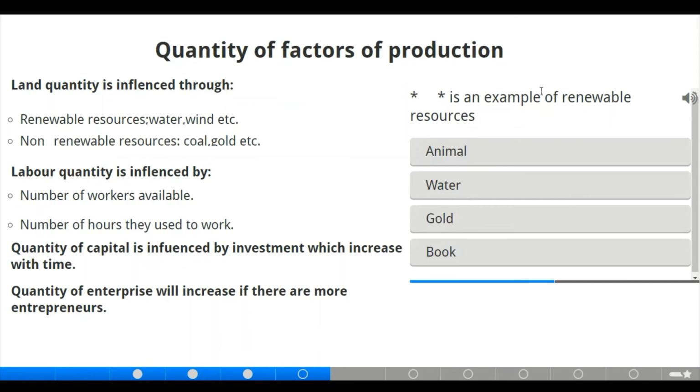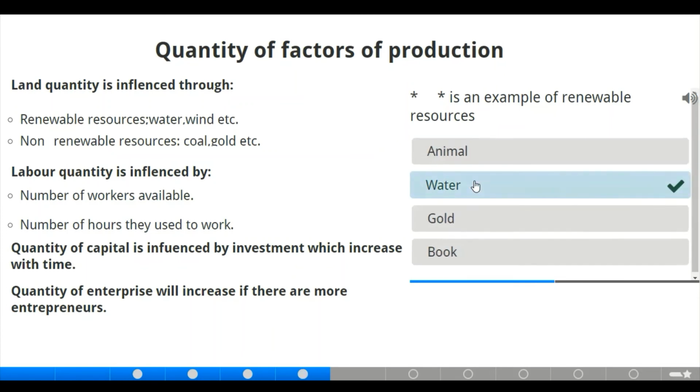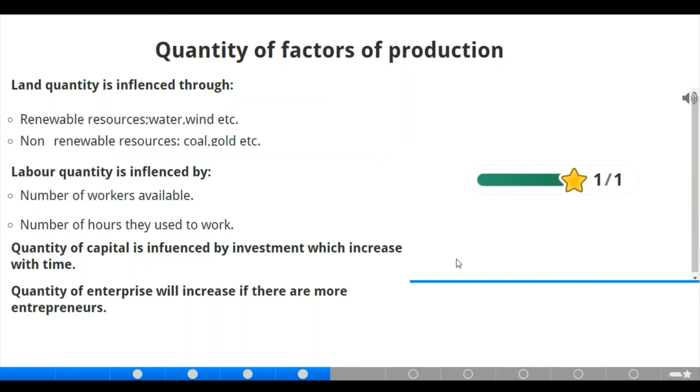I need that one beside you. Just let's do this one because we are going to meet it in another slide. Now we have dash is an example of renewable resources. We have animal, we have water, gold, book. Water should be the answer. Now let us check if we got it right. Water. Correct.